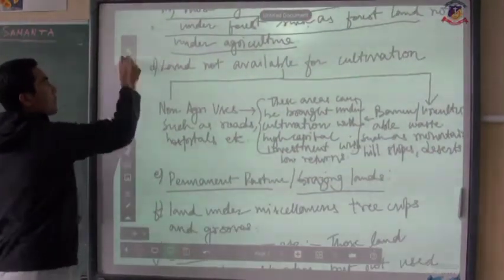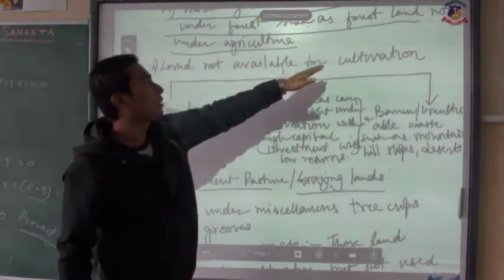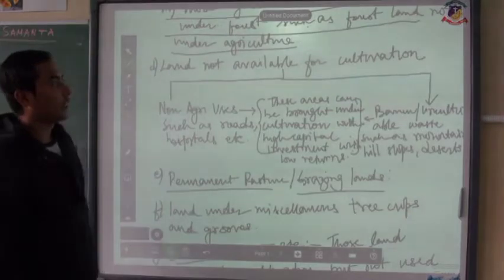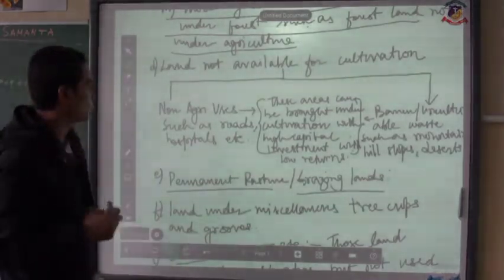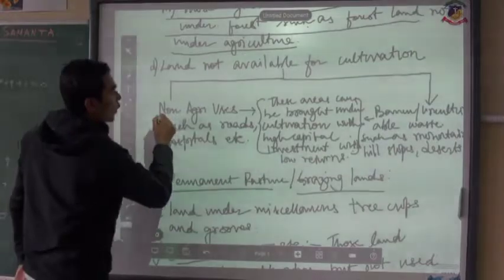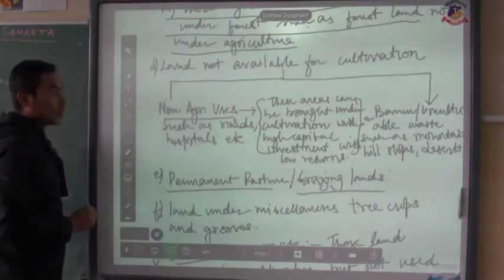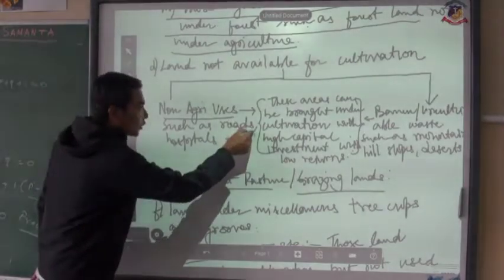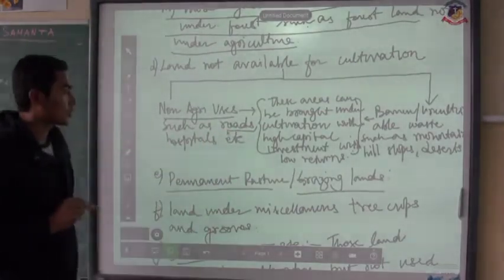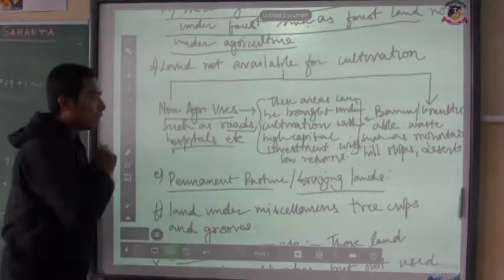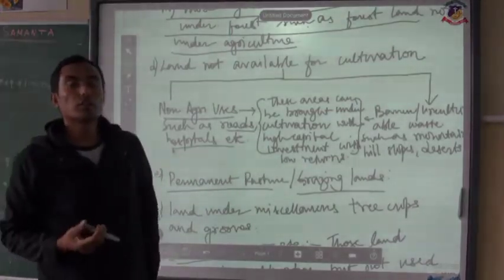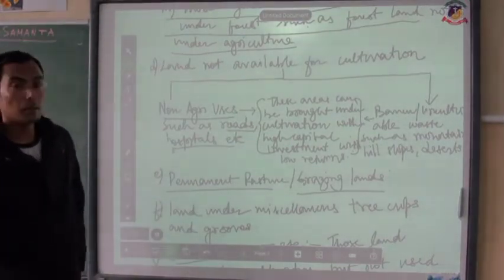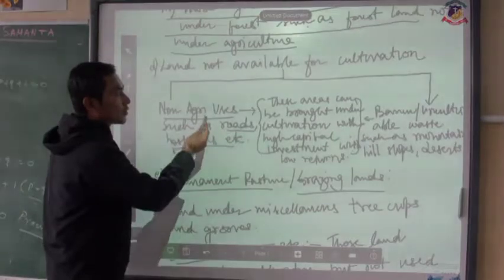Next, land not available for cultivation. Now it has been divided into two groups. The first one is the non-agricultural uses. Those areas which have been used for the construction of roads, railway lines, hospitals, especially for the construction of infrastructure, come under the non-agricultural uses.